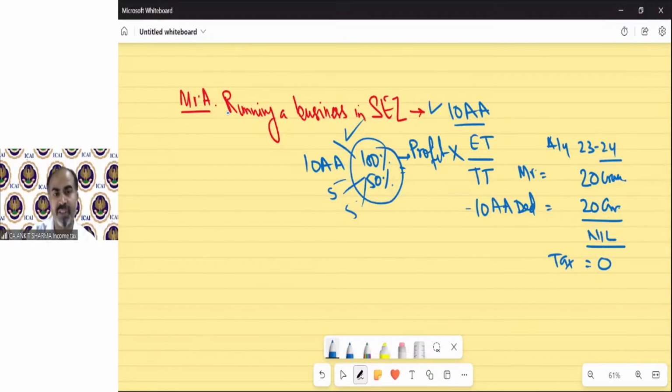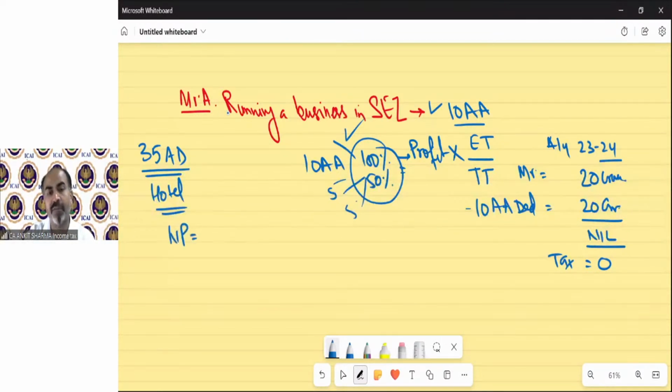Take one more example of section 35AD. There are some specified businesses in which you can claim deduction of all the revenue or capital expenditure incurred before the commencement of business, except cost of land, financial instrument, and goodwill. You have already gone through it under PGBP. Okay, we have discussed it, of course. Suppose there is a hotel which takes the benefit of section 35AD. Clear? And in the first year of business, it earns a profit of 5 crore.